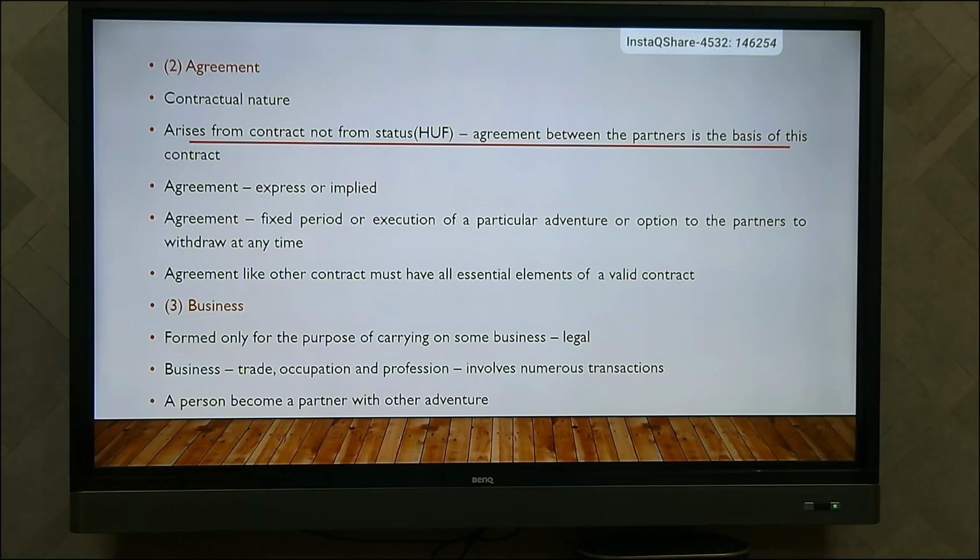Then the third one is business. What kind of business do they have to carry on? They have to carry on legal business, that is, lawful, because it is formed only for the purpose of carrying on legal and lawful business. It should not be unlawful or illegal business. Business means any trade, occupation or profession. So it involves numerous transactions. A person can become a partner with another partnership firm also or in another adventure also.